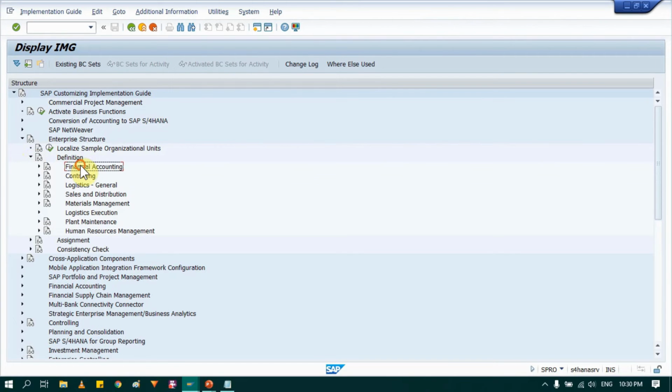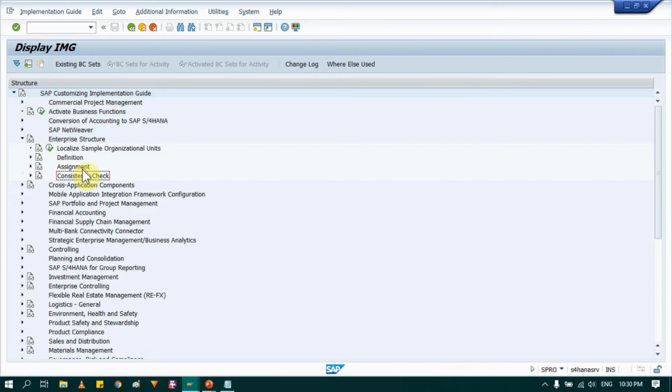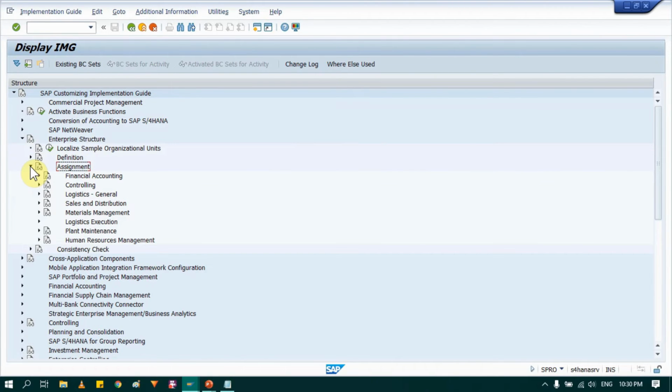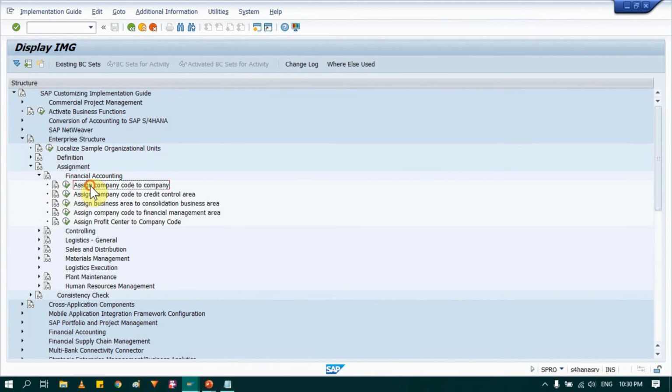I mean, here we maintained and defined company, then plant, then storage locations and purchasing organization. Now I will go in second part, that is assignments. Open assignments, then in financial accounting, here you will see first option, assign company code to company, just execute it.